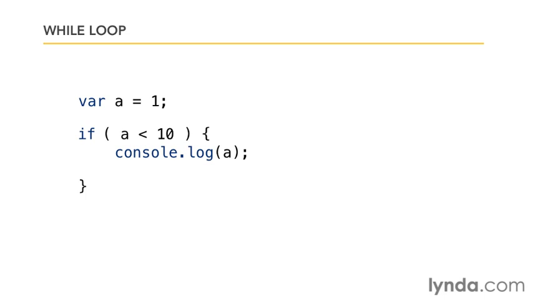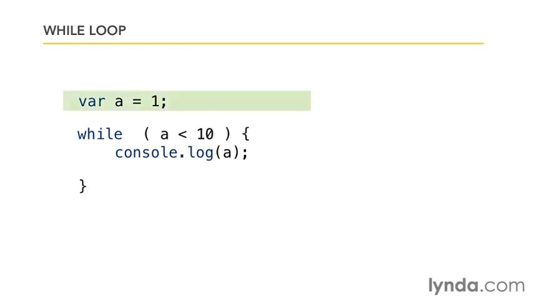Well, we've seen if statements before. And this is all I have here. If this condition is true in the parentheses, we will execute the code inside the curly braces. Now, if all I do here is replace the if with the word while, we have a loop. There could be 1 line in this code block. There could be 100 lines in this code block. Whatever's in the block gets done every time the loop goes around.